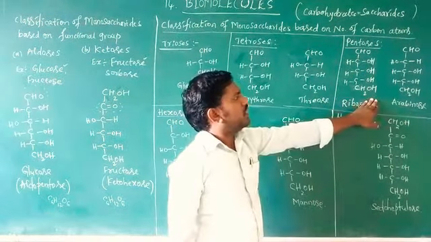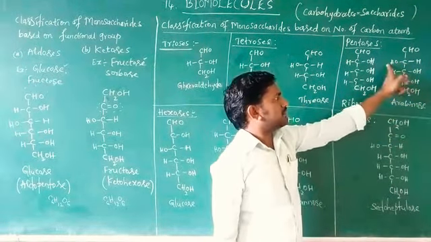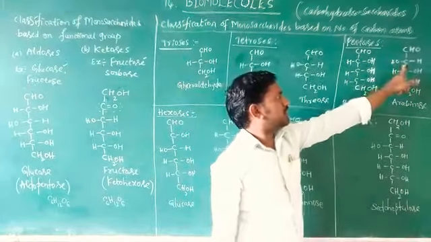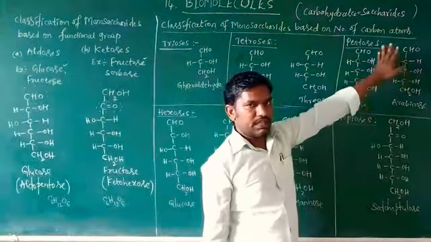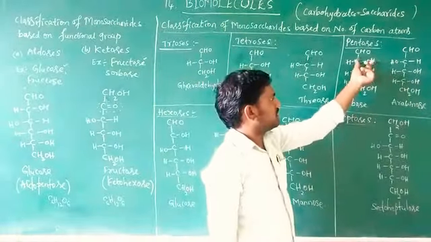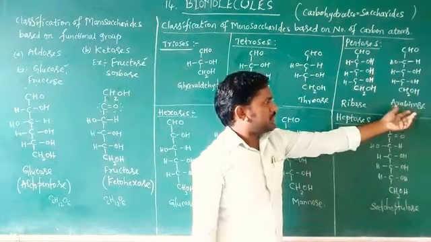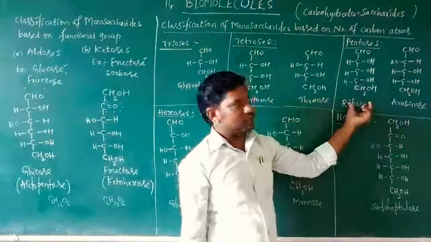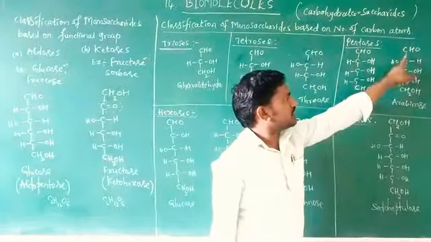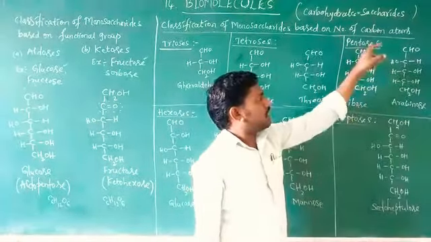What is the difference between ribose and arabinose? The OH on the second carbon: in ribose it is on the right side, in arabinose it is on the left side. The remaining molecular formula is the same, but the OH arrangement changes. Both are pentoses. The functional group is CHO, so they are aldopentoses.